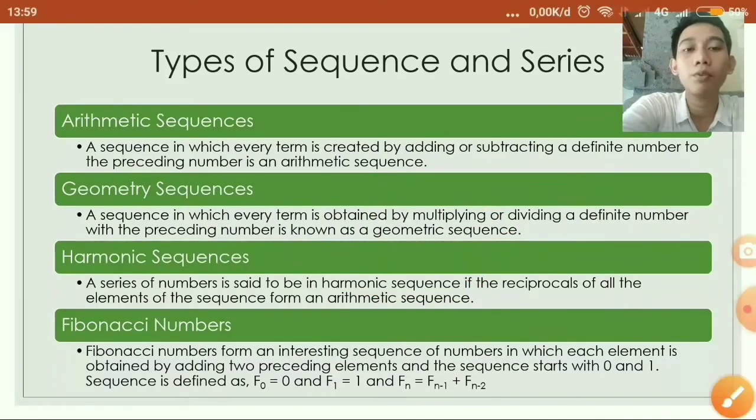And 4 is Fibonacci numbers. Fibonacci numbers form an interesting sequence of numbers in which each element is obtained by adding two preceding elements, and the sequence starts with 0 and 1. The sequence is defined as f0 equal to 0 and f1 equal to 1 and fn equal to fn minus 1 plus fn minus 2.